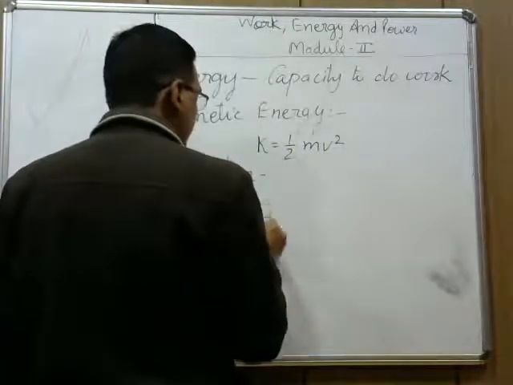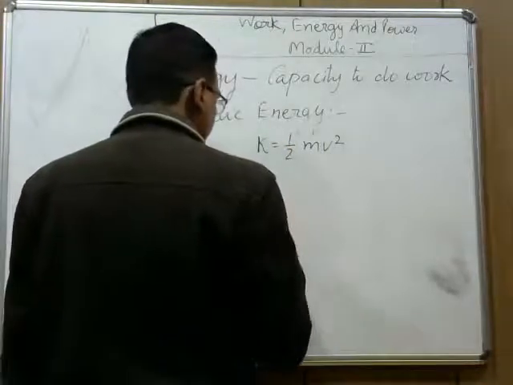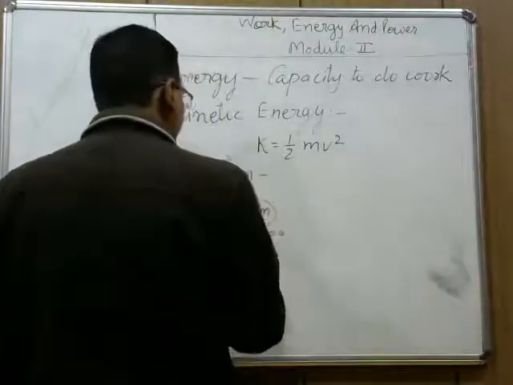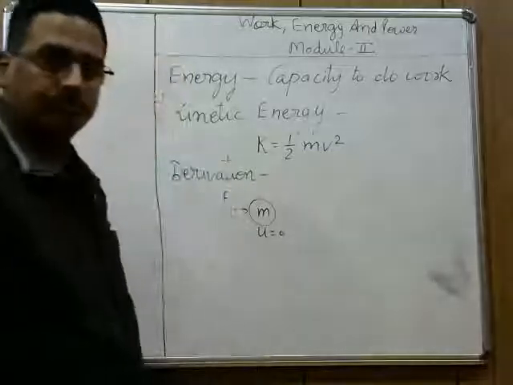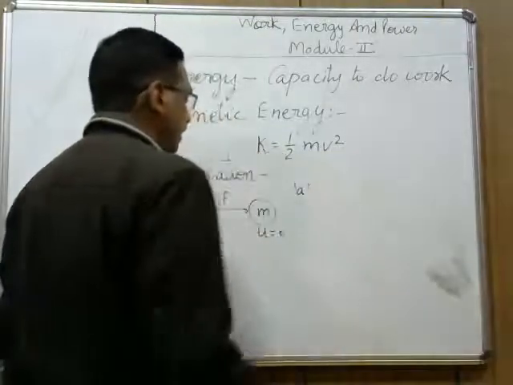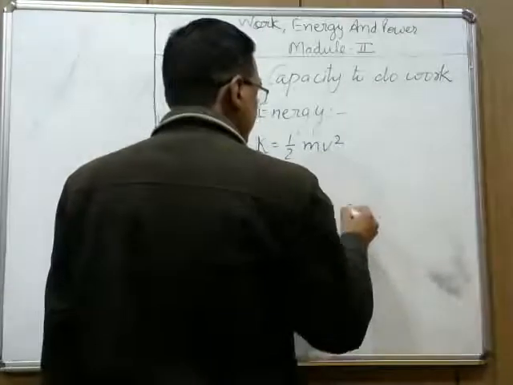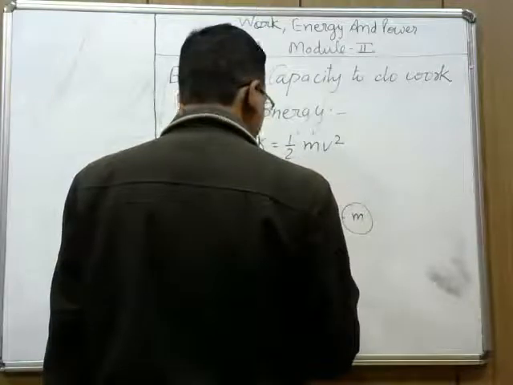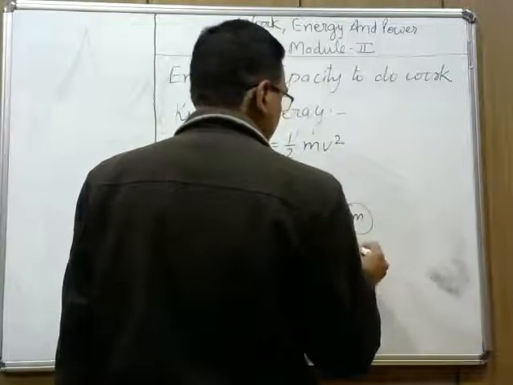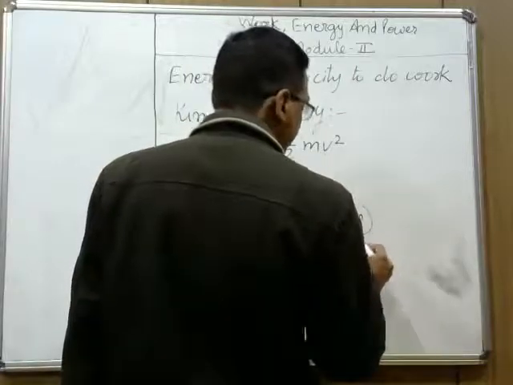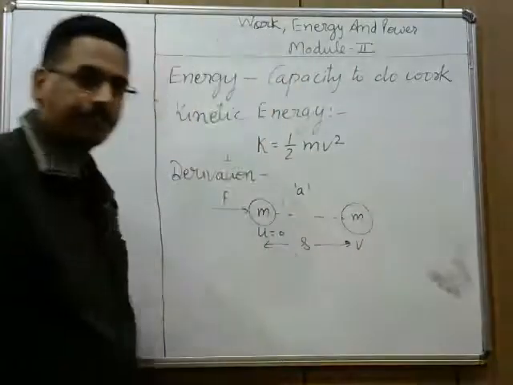So, derivation. Let us consider a body of mass m initially at rest. When a force is applied on the body, then acceleration a is produced and it covers a distance s and gains the final velocity v.